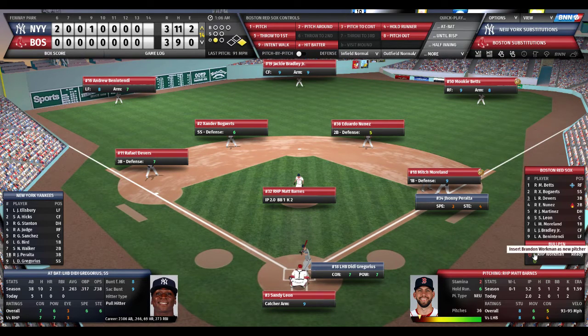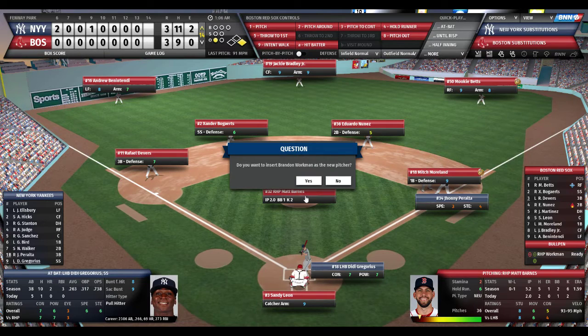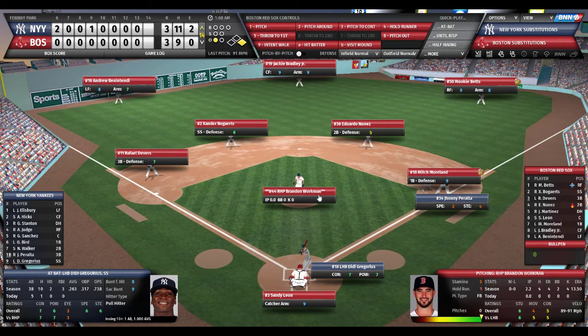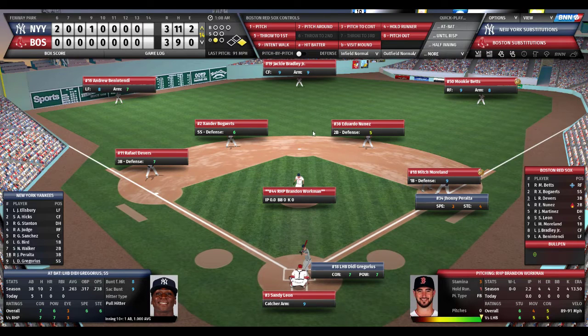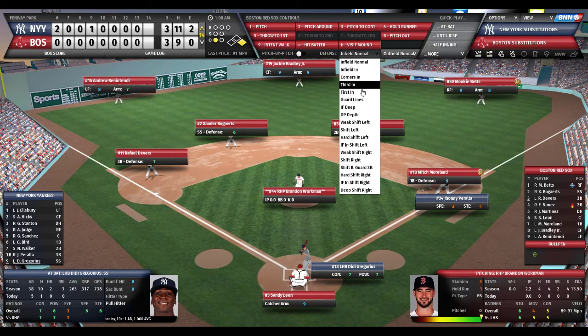And here's Brandon Workman to come in the game. Workman on the year. No record, 2 2/3 innings, 4 hits, 4 earned runs, 2 walks, struck out 4, and he has a 13.5 earned run average. And here's Didi Gregorius, 1 out. Workman trying to induce a double play ball. Gregorius is a left-handed pull hitter. The Red Sox will shift right in the infield.